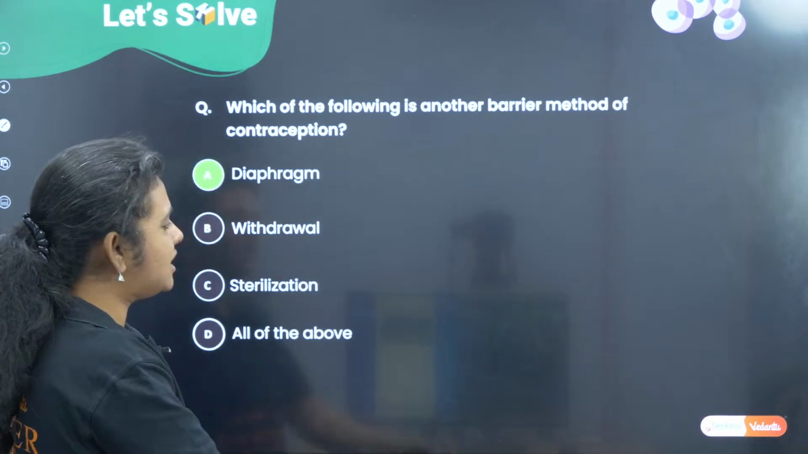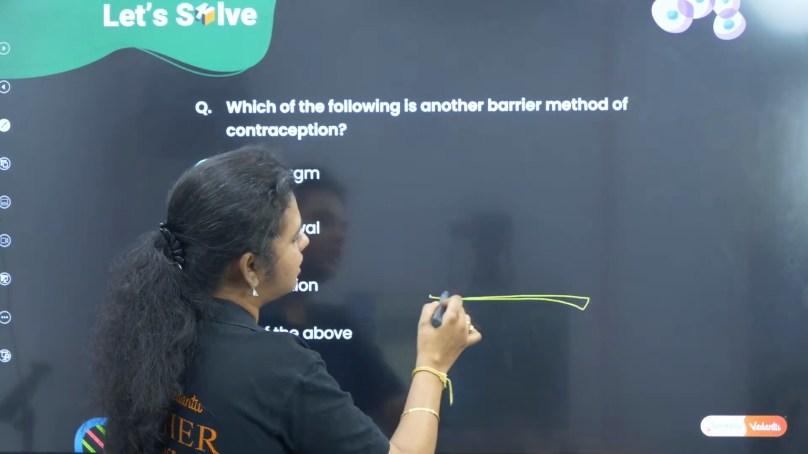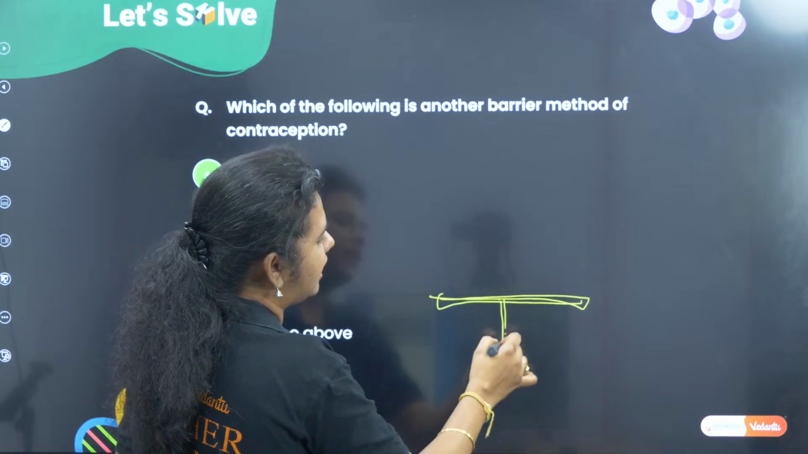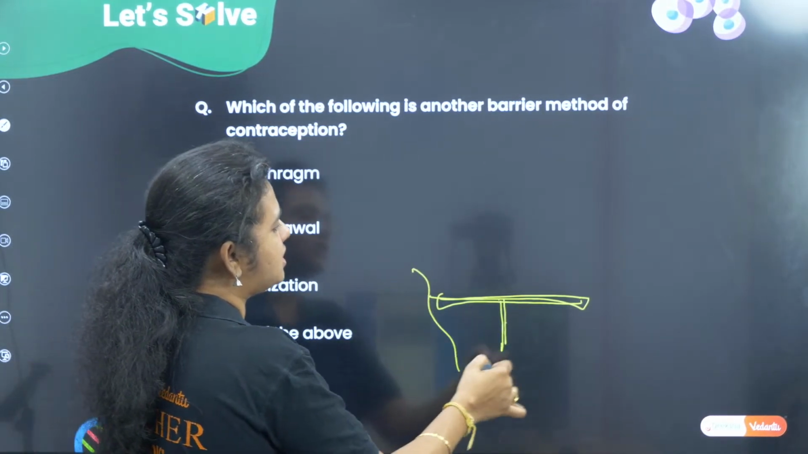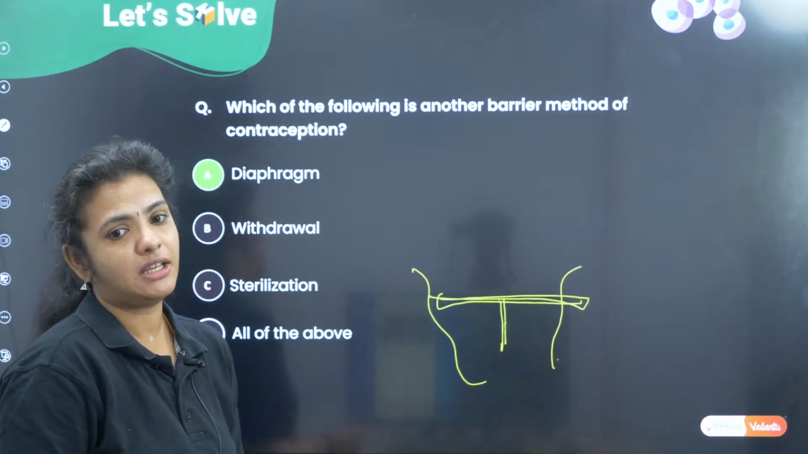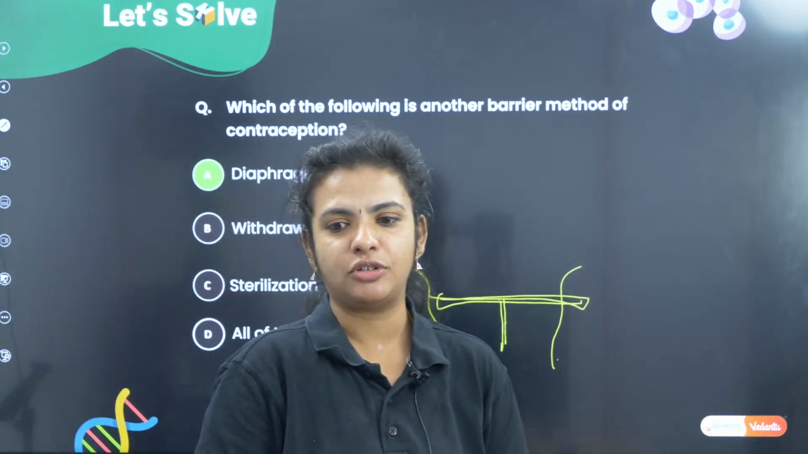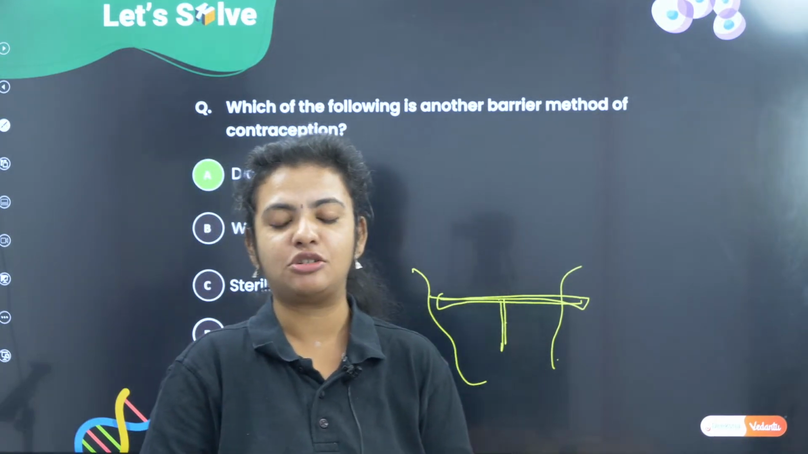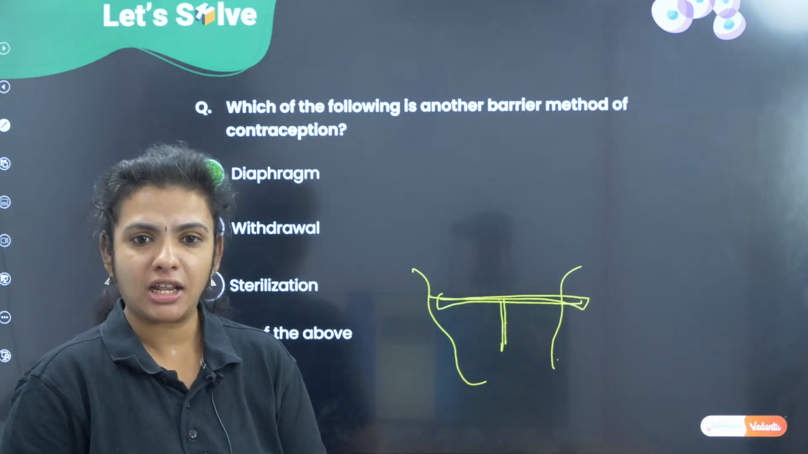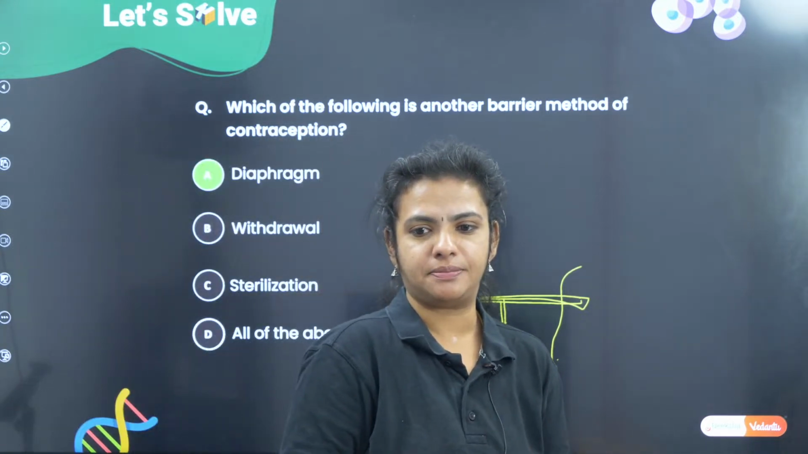Okay. So diaphragm means it's something like this, okay, which is not allowing the sperm to reach the egg. Good evening, Rakesh. I think just now he is joined. Okay. So barrier methods, something like condoms.